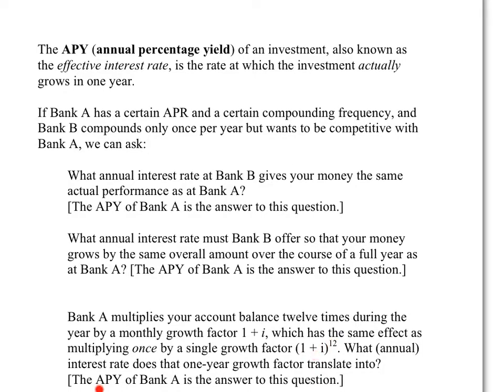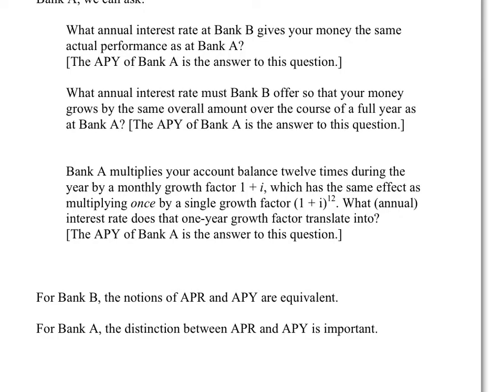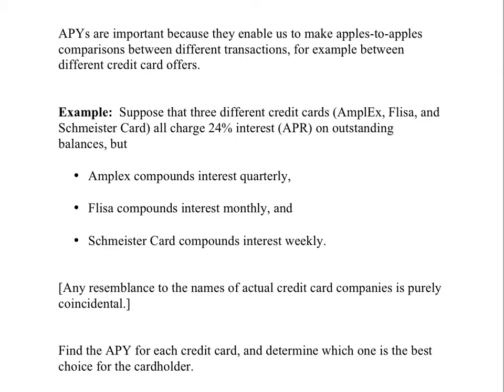That also is the APY of Bank A. In this narrative, Bank B, which compounds only once per year, has equivalent APR and APY. Those notions are the same thing for a bank that compounds only once per year. But for Bank A, which does not compound only once per year, this distinction between APR and APY is very important. APYs are important because they enable us to make apples-to-apples comparisons between different transactions, between different accounts, between different credit card offers.